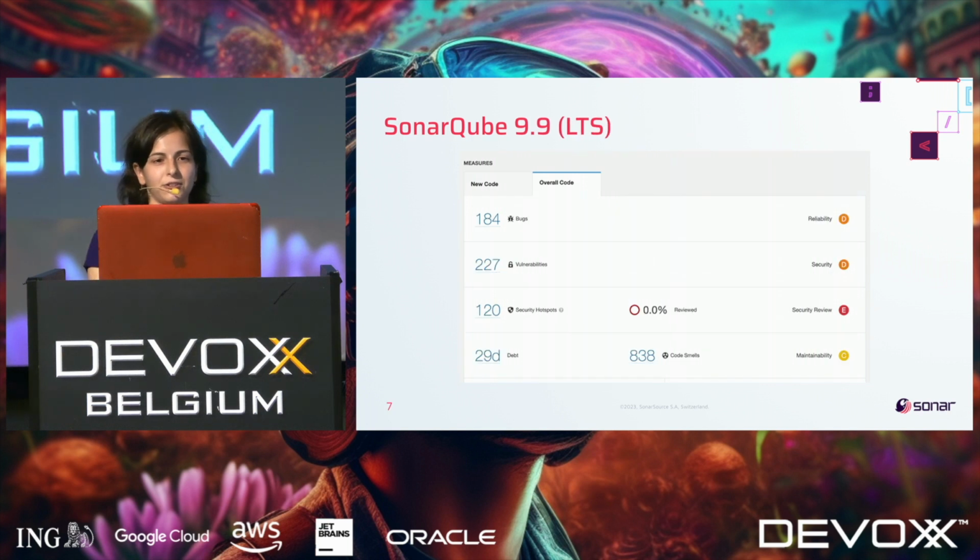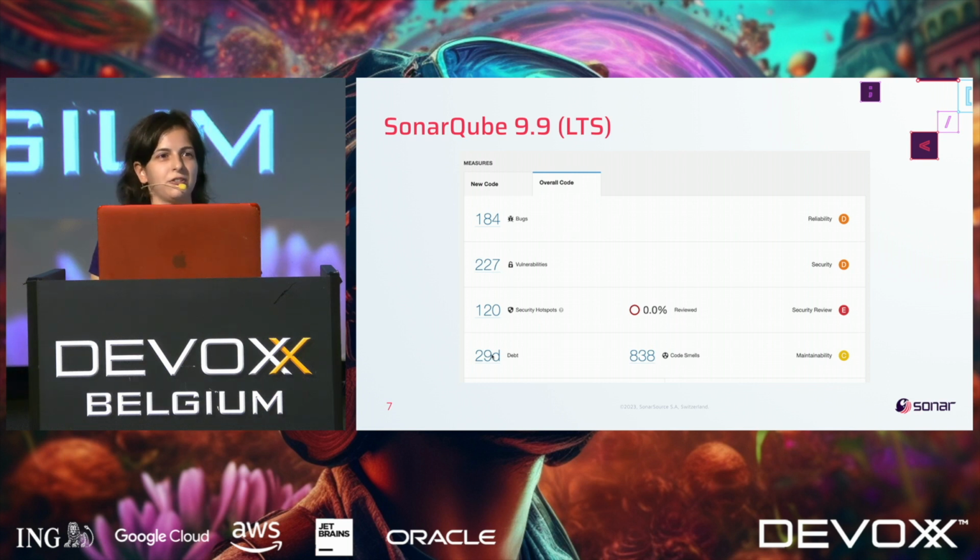And then SonarQube 9.9, 1.5 years after the LTS. It's exactly the same project, the same snapshot, the code base hadn't changed. But you have 3 times more bugs, you have 200 vulnerabilities while there were 0, you have 120 security hotspots, 2 times more code smells, and 1 month of technical debt.